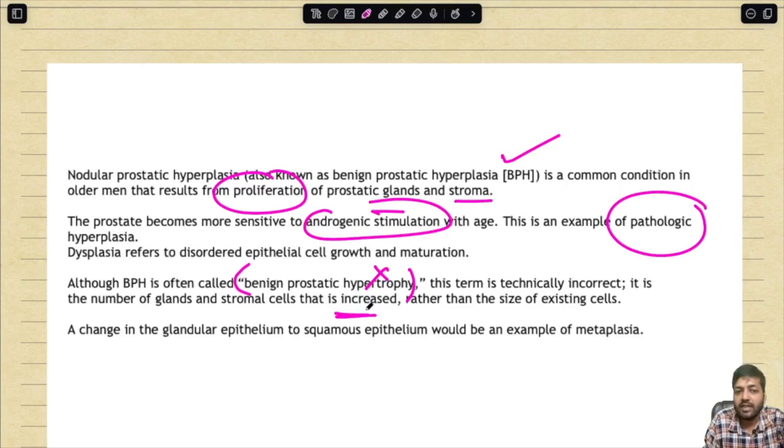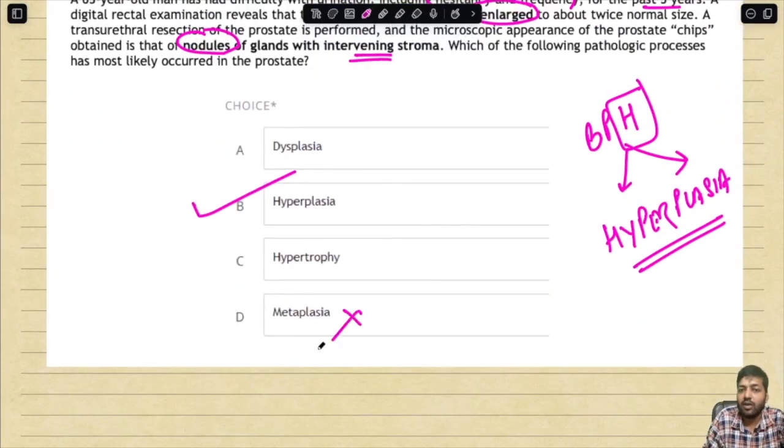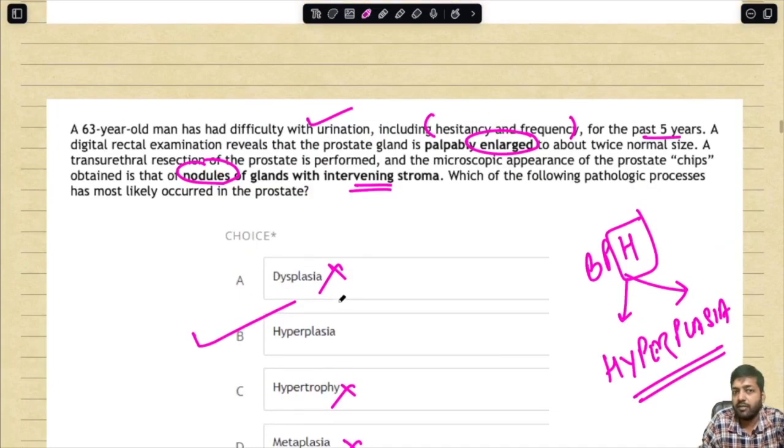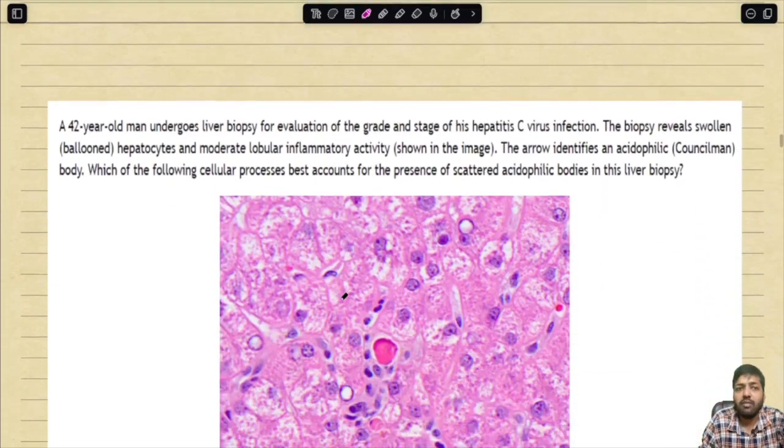A change in the glandular epithelium to squamous epithelium would be an example of metaplasia, so again, this is not the answer. This is also incorrect. Always remember this question, very commonly asked in the exam. Now question number 11.